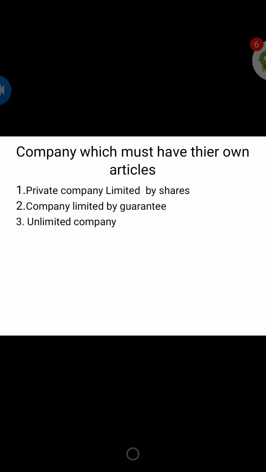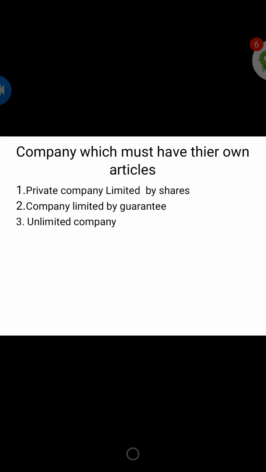Which company must have their own articles? Private company limited by shares, company limited by guarantee and unlimited company. I have already explained the meaning of these three companies in the first chapter itself. So preparation of articles is compulsory for all companies.